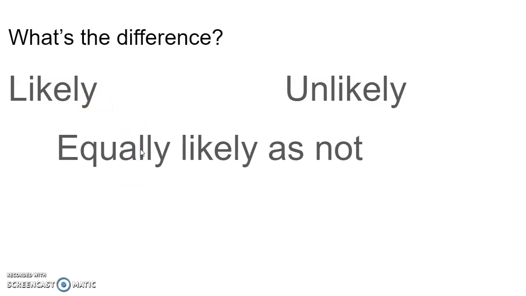What about if I add this one in? Equally likely as not. Put all three of those together. What does that mean? Equally likely as not kind of means 50-50. Like if you flip a coin, will you get heads or tails? Equally likely as not that you'll get heads. Or if you pick a number, equally likely as not, it will be odd. So likely is kind of like probably, unlikely is probably not, equally likely as not is kind of like right in the middle, equally possible or not to happen.